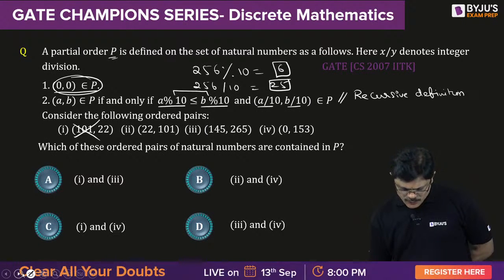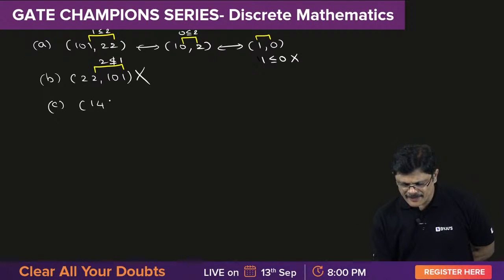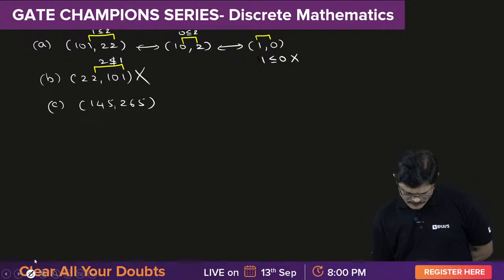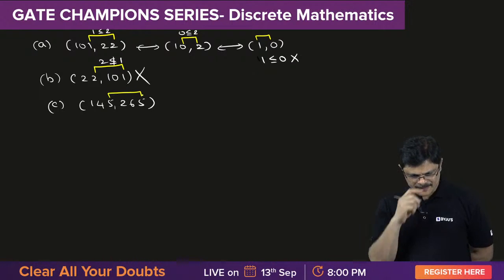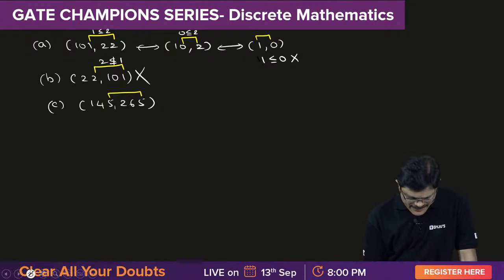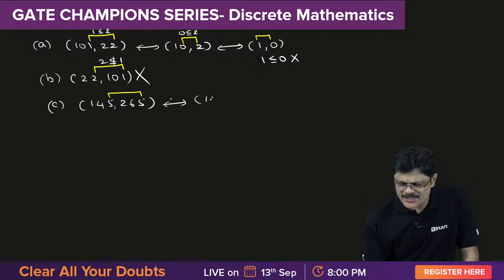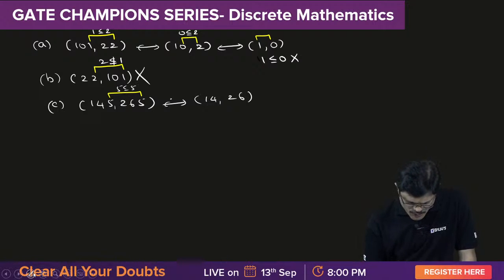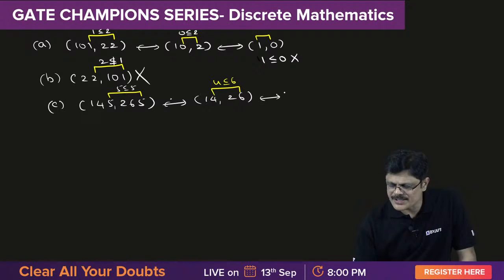Next, 145, 265. Compare these two fellows. 5 and 5. Is 5 less than or equal to 5? Yes. So what we do? Remove the last digit. 14 here, 26 here. Because 5 less than or equal to 5 is correct, you move on; otherwise, you stop there. Again, compare 4 less than or equal to 6. Yes, correct. Move further. Remove the last digit.